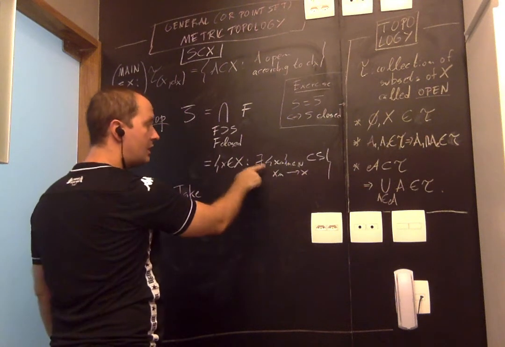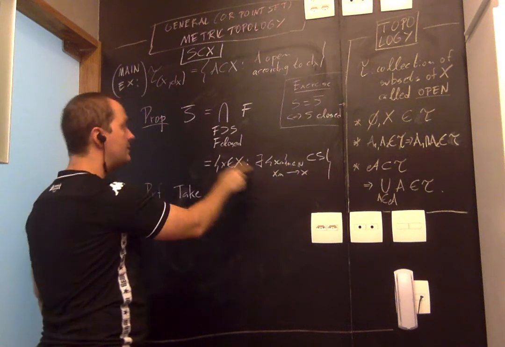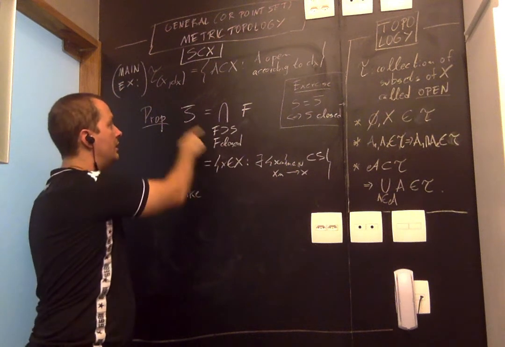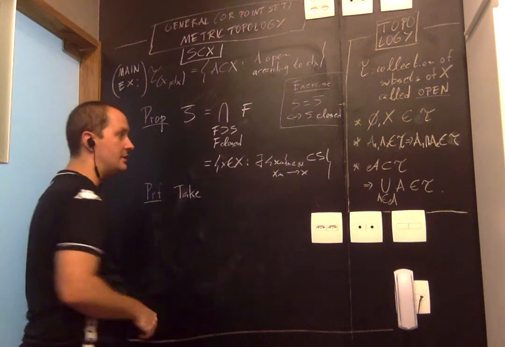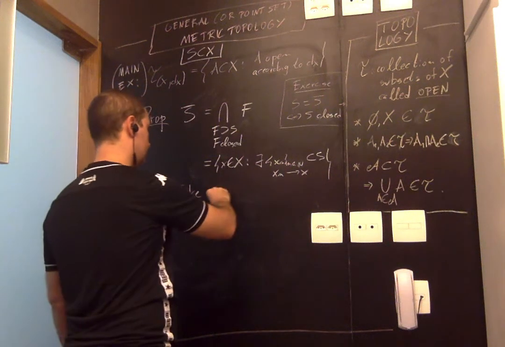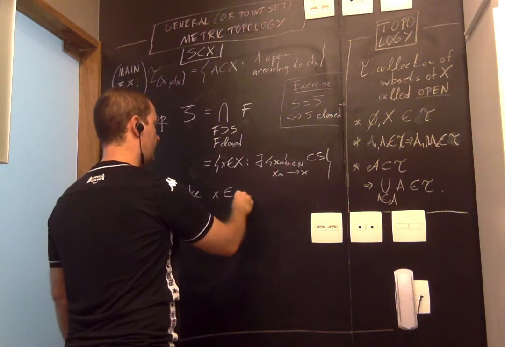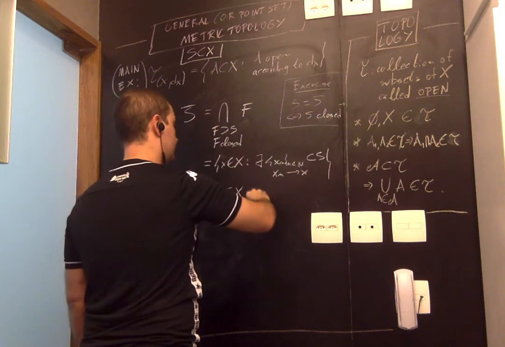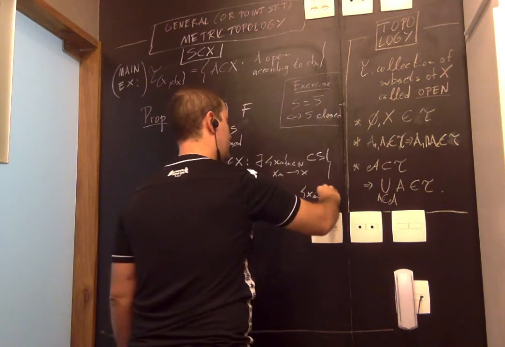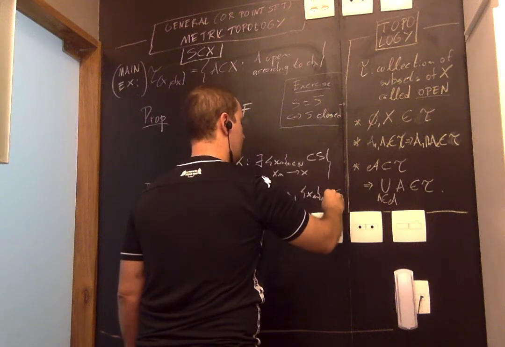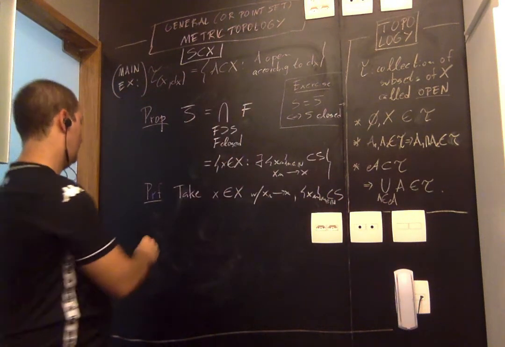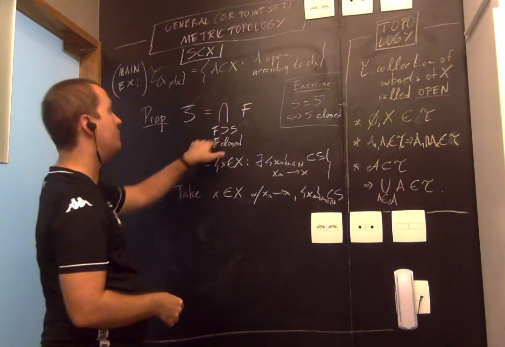So first I'm going to show that any point that's the limit of sequences in S has to belong to the closure. And then I'm going to show that any point of the closure is a limit of a sequence in S. So take a point that's a limit of a sequence in S. Now, how do we prove that this point belongs to the closure?